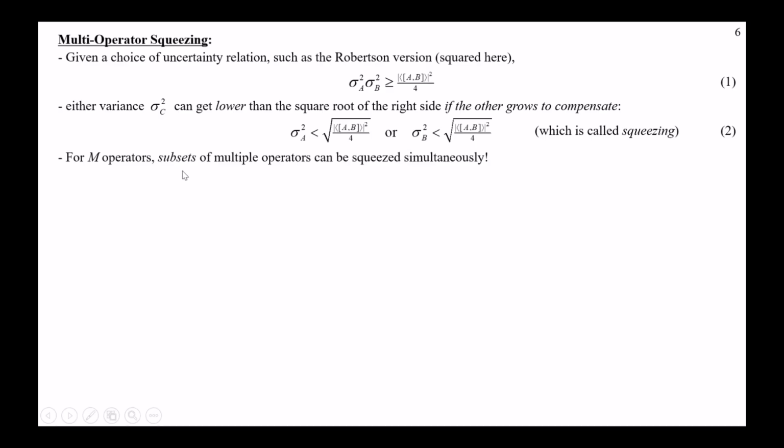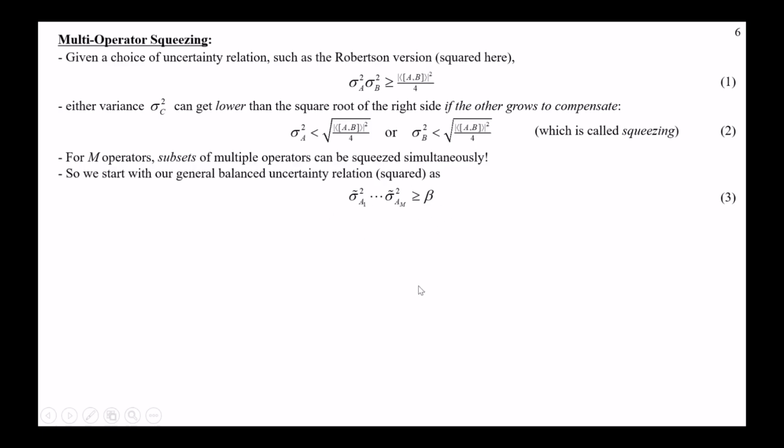All right. Now, if we have M operators, I can use my generalizations now, but the consequence of having multiple of them means that subsets of multiple operators can be squeezed simultaneously. So it's not just one at a time, although that is one case of it, but it can be like two at a time as long as the third one grows, okay? So we start with our general balanced uncertainty relation, okay? So we've got like a product of them, and these little twiddles over the top, that's the ones that I allowed for non-Hermitian things, right? So that's more general, but it's the same idea, okay?